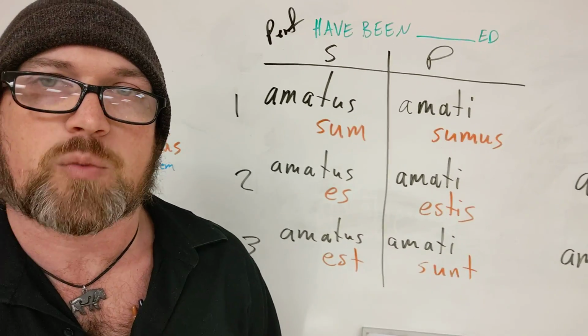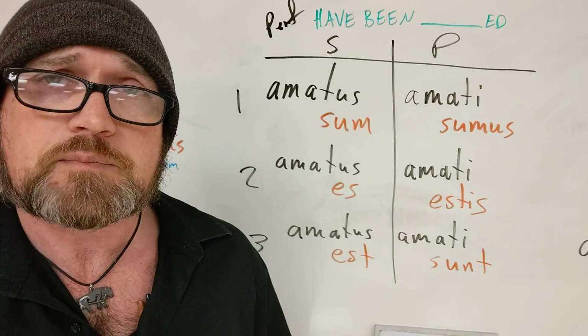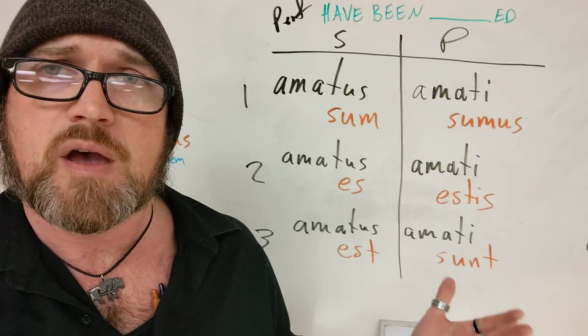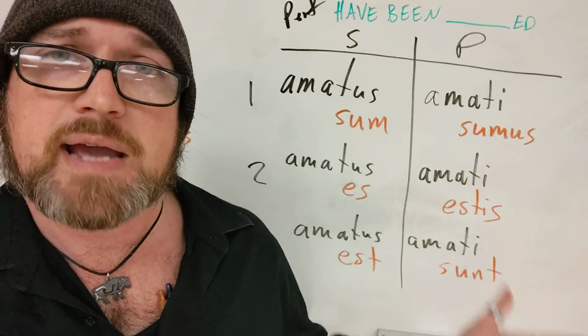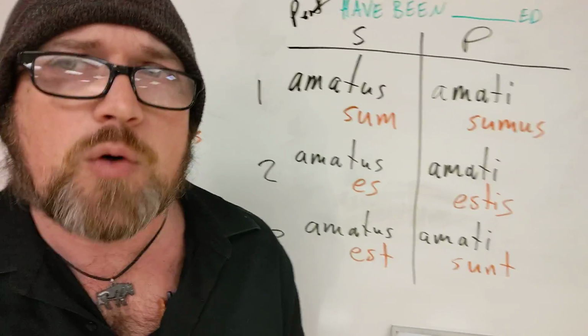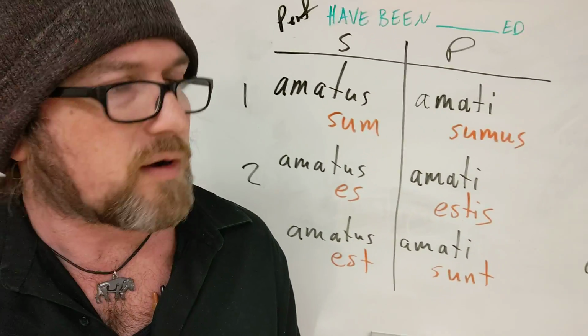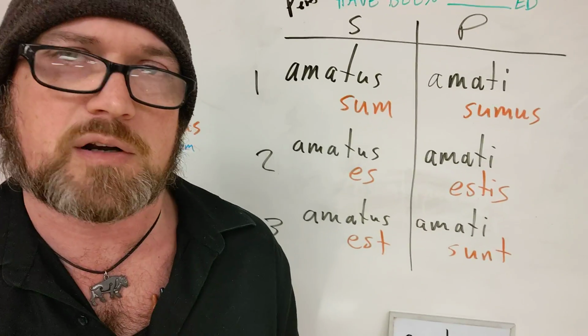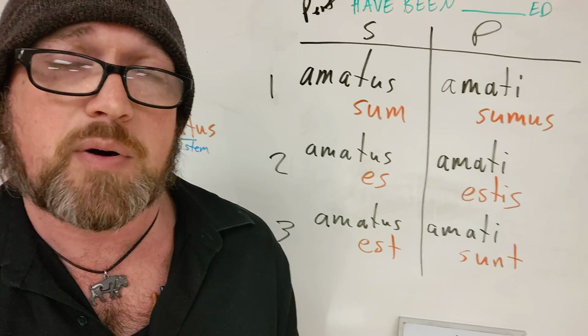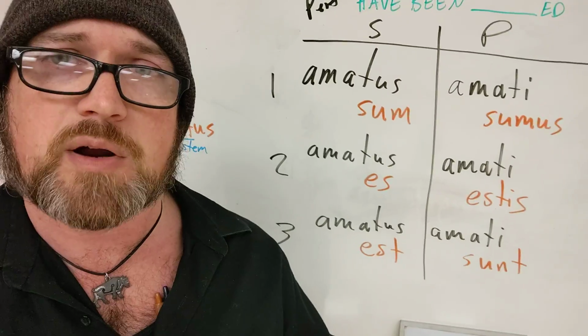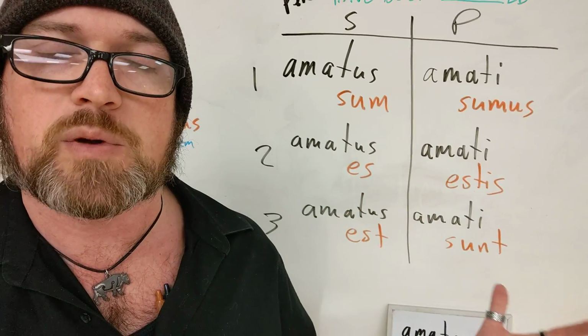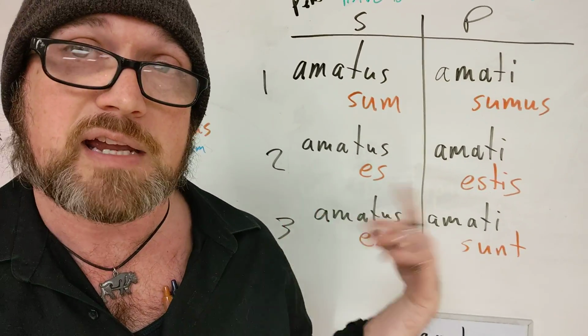You put a form of the verb to be with it, which is to say our forms of sum, esse. So, back in Latin 1, I stressed over and over and over again how sum, esse is far and away the most important verb you will ever learn. And that is in part because it is already super common on its own and because you use it with other things, like this.